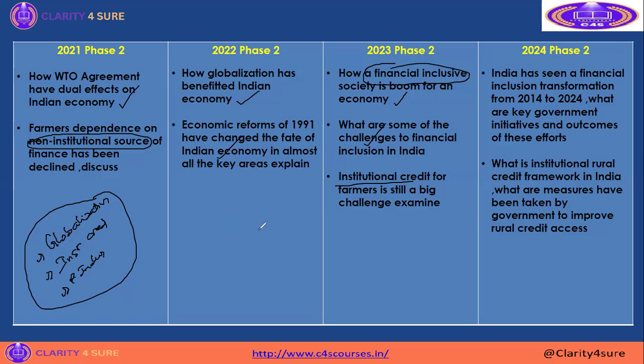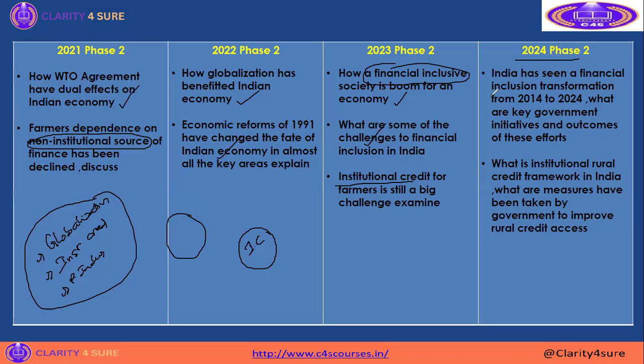So cover institutional credit as a mind map: what needs to be written if an institutional credit question is asked, and what needs to be written if a globalization question is asked. Like this, you need to make a mind map for each and every important topic of the economic section. Now the last year's question paper: in 2024, they still didn't go out of financial inclusion.